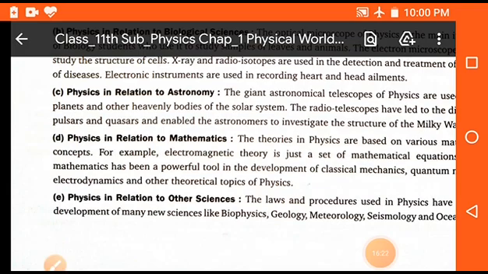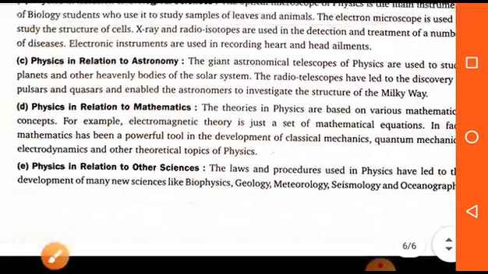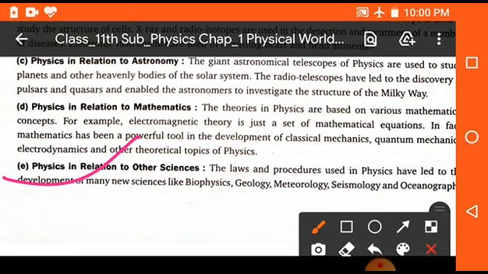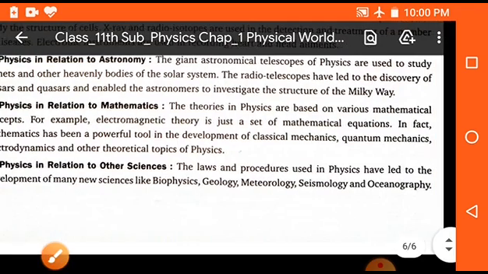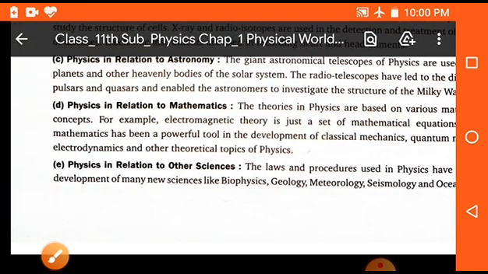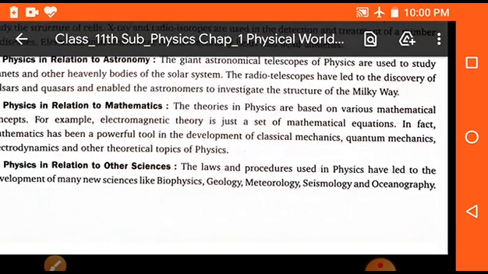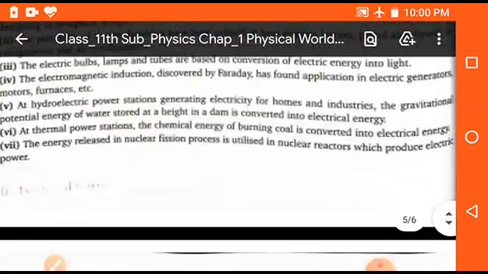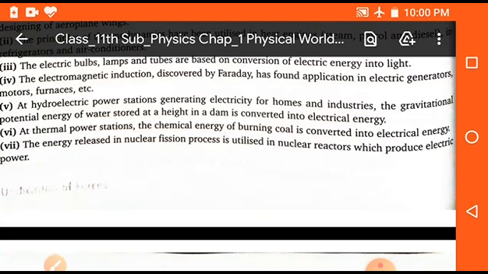Okay, students. Now physics in relation to other sciences. The laws and procedures used in physics have led to the development of many new sciences like biophysics, geology, meteorology, and other subjects related to science. So students, in this chapter we will discuss only the nature of science and how we can correlate physics with other subjects, what the branches of physics are, and which laws are important and generally used in our daily life, and they are all part of physics.